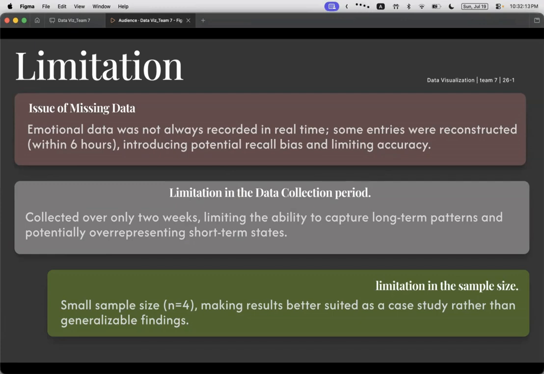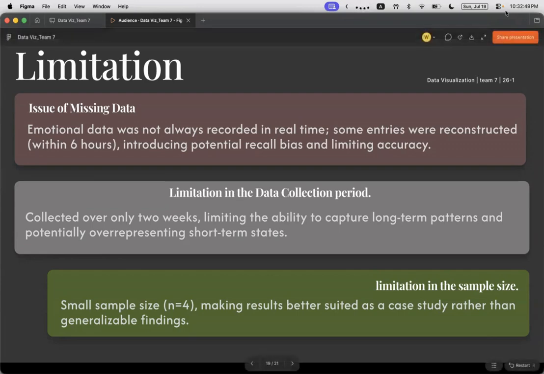Second, there is a limitation in the data collection period. The dataset was collected over a relatively short period of about 2 weeks. Therefore, it is insufficient to capture long-term emotional patterns in music preferences, and there is a possibility that temporary states during this period are overrepresented. Lastly, there is a limitation in sample size. This project is based on data from only 4 participants, which makes it difficult to generalize the findings or derive statistically significant conclusions. In other words, the results should be understood not as universal laws, but rather as a case study exploring individual patterns.